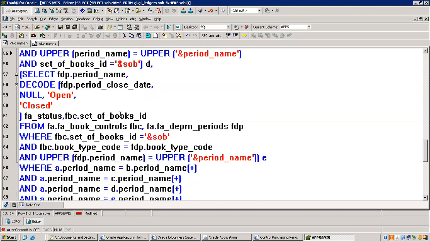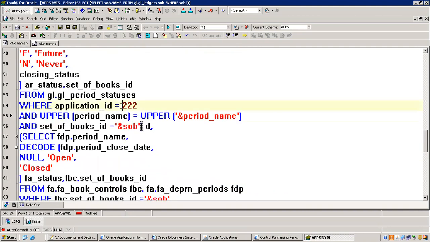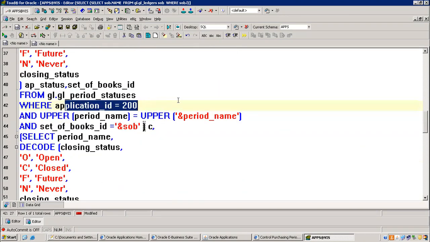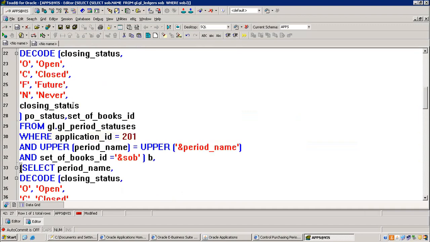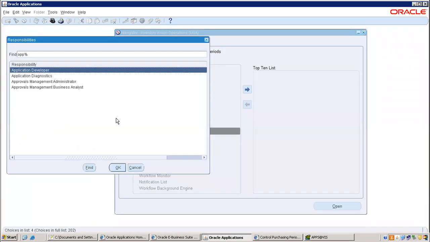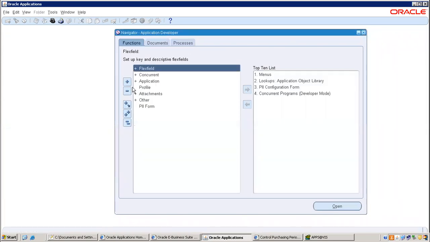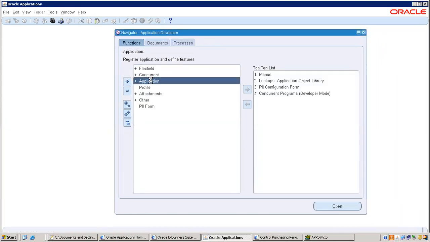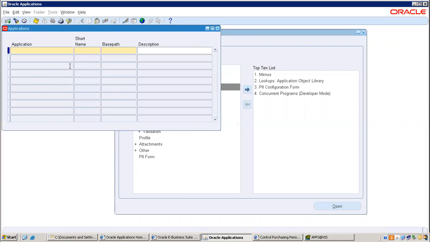That's it, right? Only application ID. The application ID for payables is different. For receivables, the application ID is different. Okay, like that. So if you want to know application IDs, you can go to one responsibility, that is Application Developer, Application, Register.